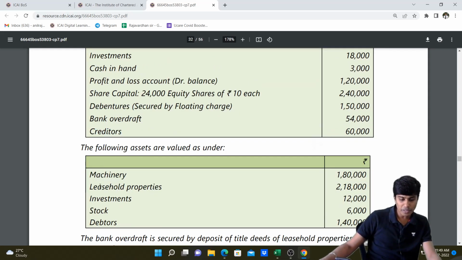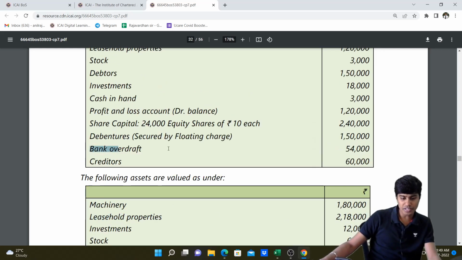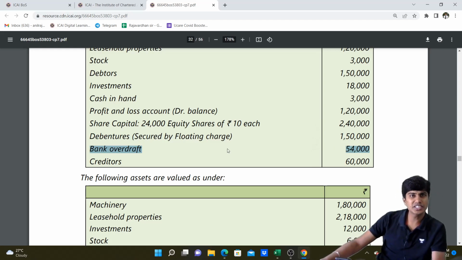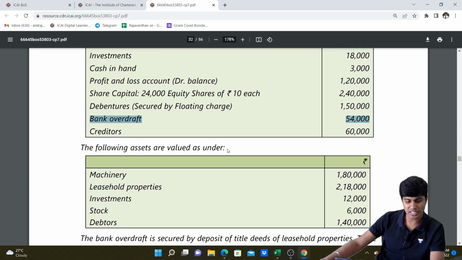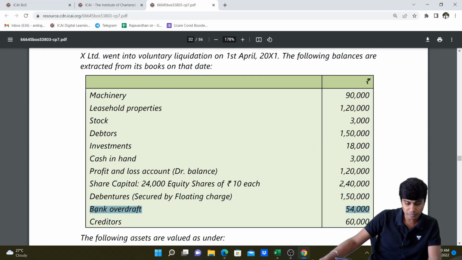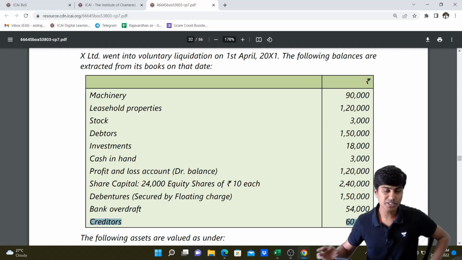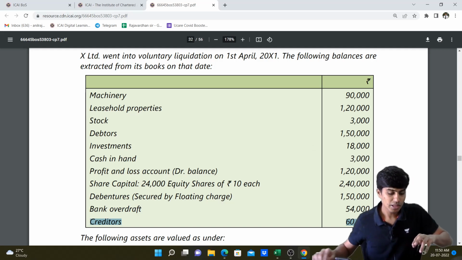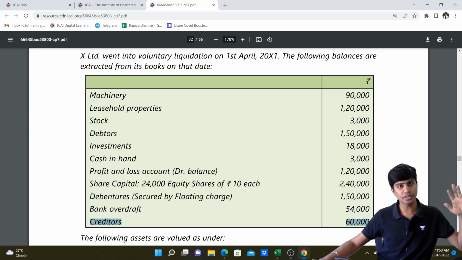Now, this leasehold property is an asset specifically pledged. And the bank overdraft, 54,000, is a secured creditor. If nothing is mentioned, everything else is ANSP, and the rest are unsecured creditors. There are preferential creditors of 3,000 which are not included in creditors of 60. So total creditors is 63. This creditors of 60 is unsecured creditors.